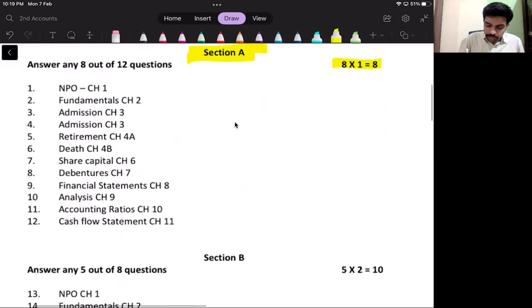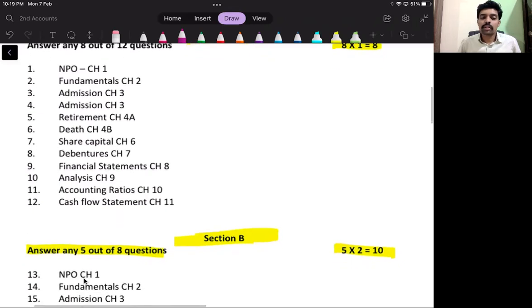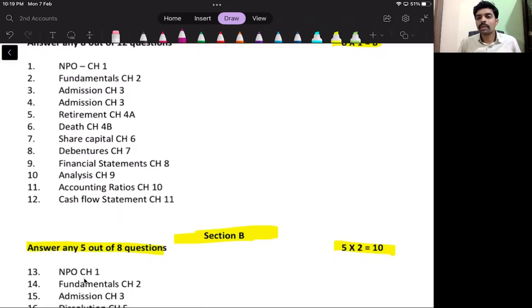Then section B. In section B, all are 2 marker questions. They will give 8 questions. Out of 8, you should attempt only 5 questions. Each and every question carries 2 marks. So question number 13, you can expect from the first chapter, that is non-profit organizations.